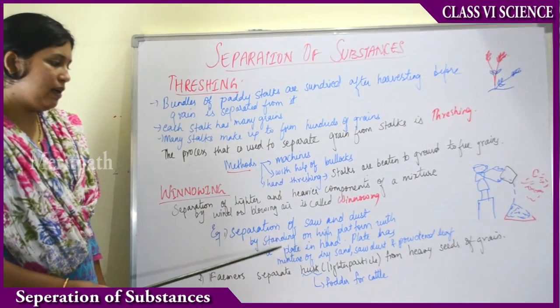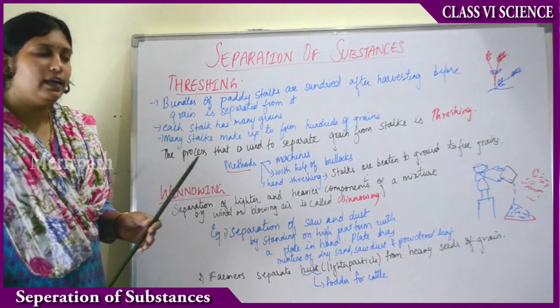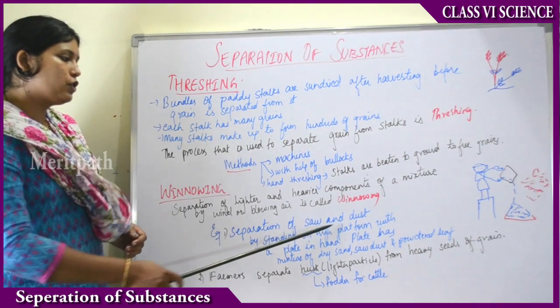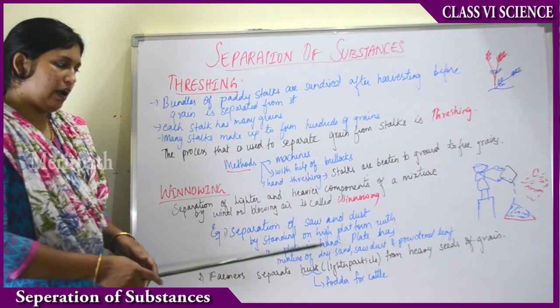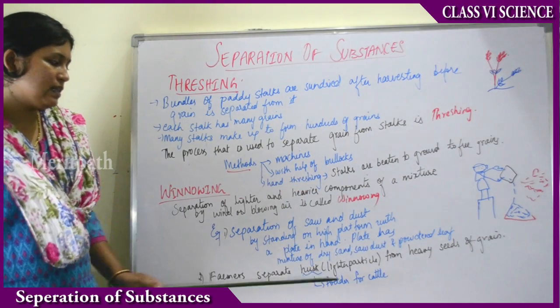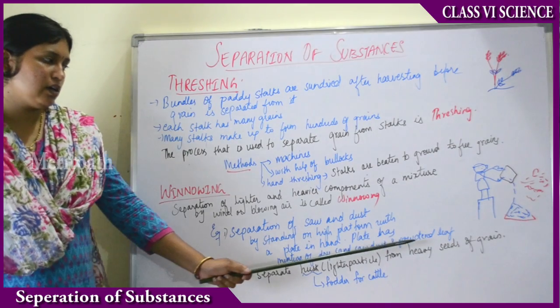So an example is sand and dust. Separation of sand and dust by standing on a high platform with a plate in hand, and the plate has a mixture of dry sand, sawdust and powdered dust.